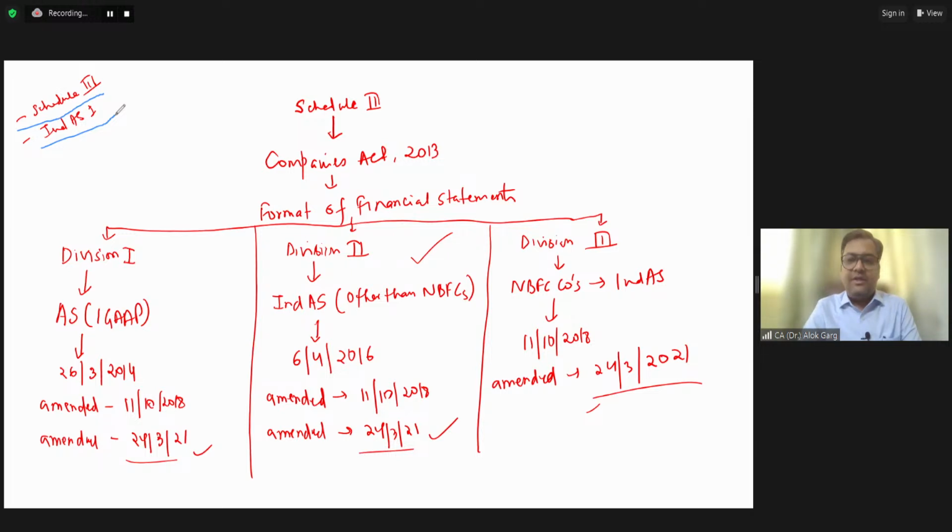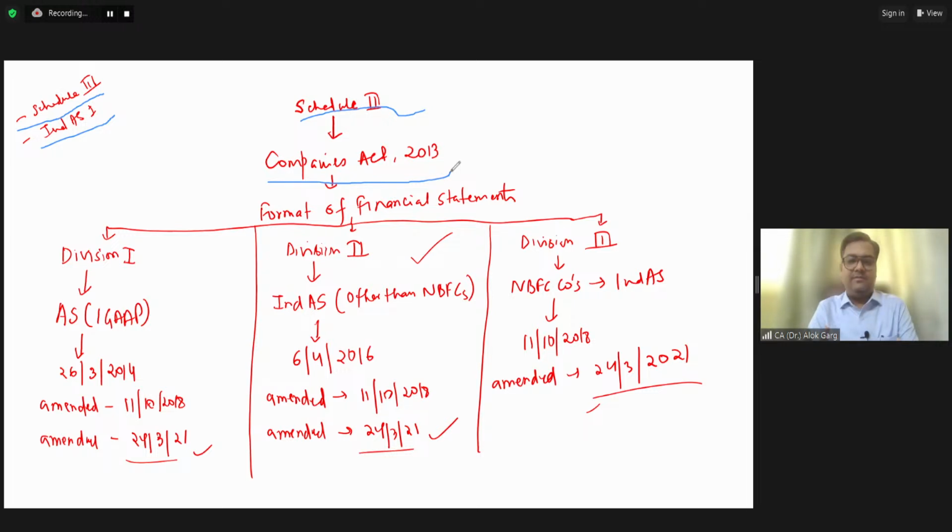Schedule 3 is a schedule given under the Companies Act 2013, and this schedule prescribes the format of the financial statement.